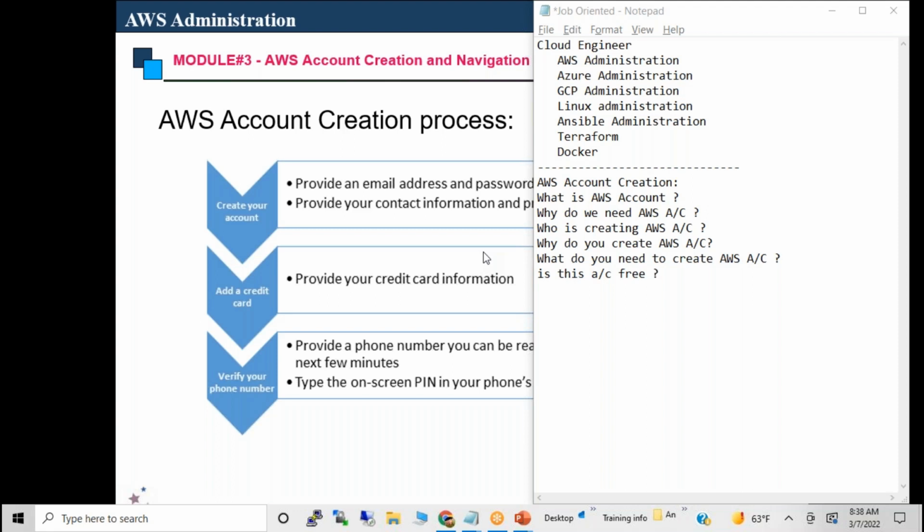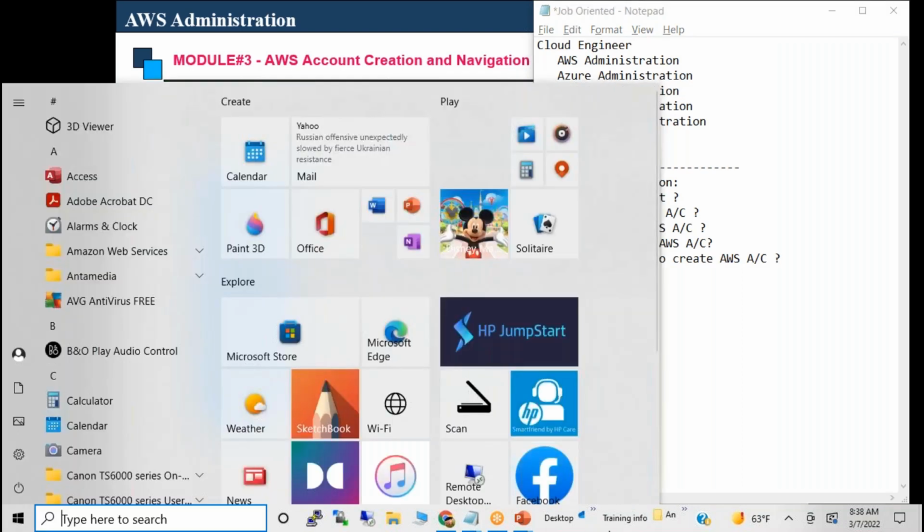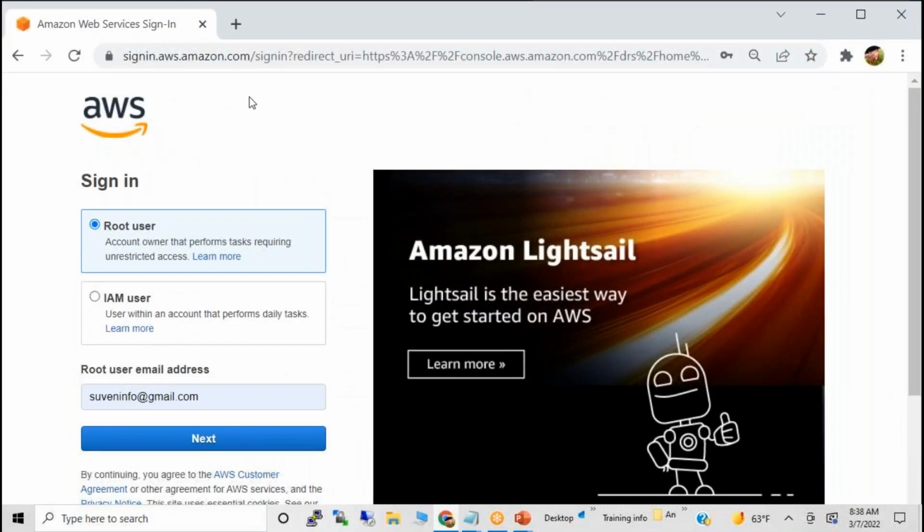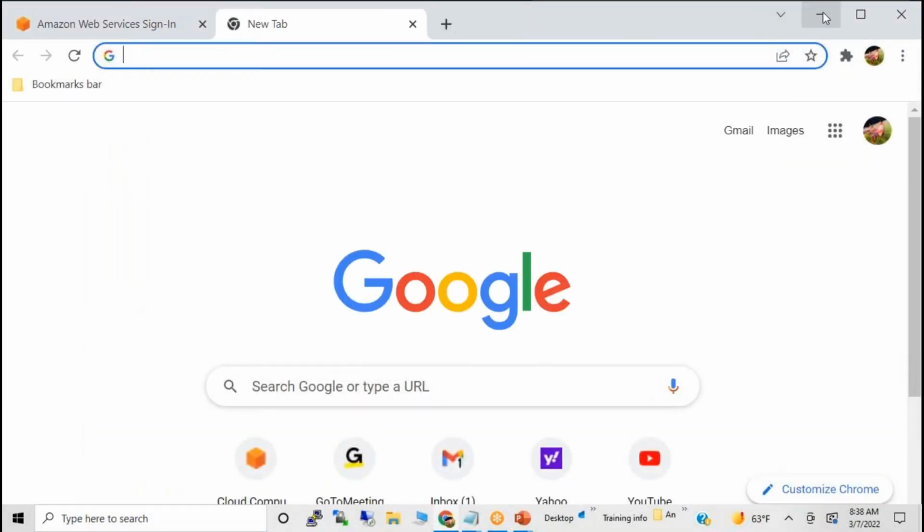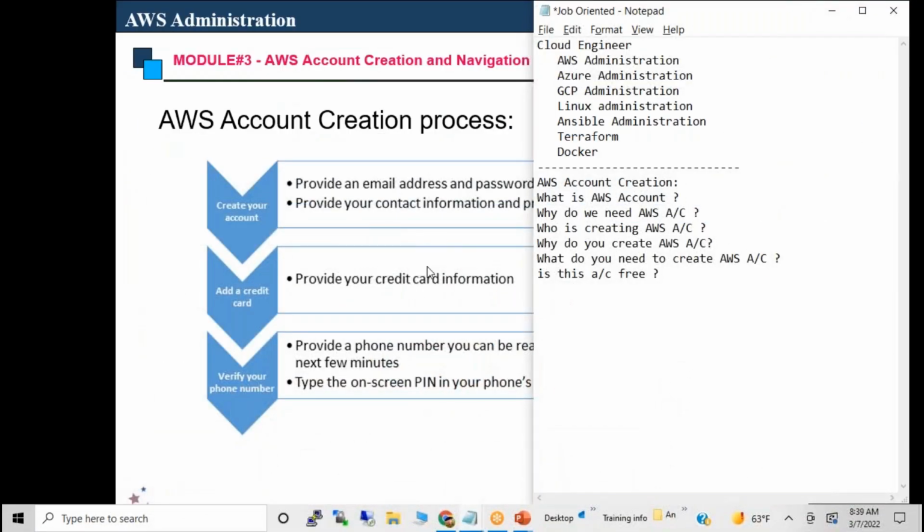We need to enter the credit card details as well. We are entering those details just because after 1 year the free trial will be over, and then we need to pay. Exactly. Sometimes you may use more resources, that's why. So let me explain about the free trial.